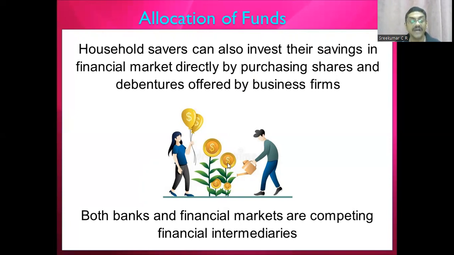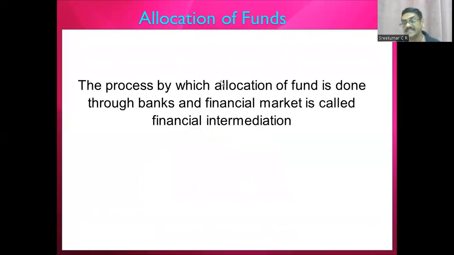Right? So the bank and the financial market are actually the intermediaries between an investor and a potential buyer. The process whereby funds are allocated from a saver to a bank or to a financial market is called financial intermediation. It can be asked as one more question also, children: what is meant by financial intermediation? If I am an investor giving my money to a banker, or directly to a financial market, say a stock exchange, then this process is called financial intermediation.